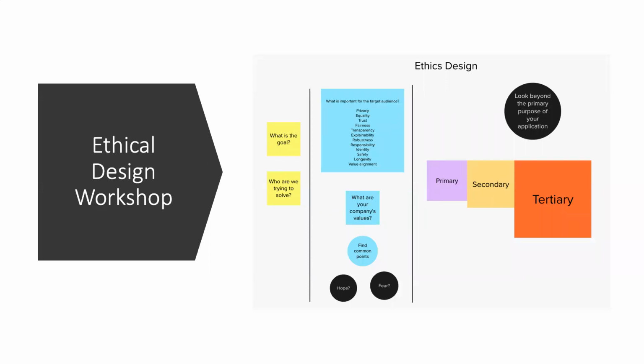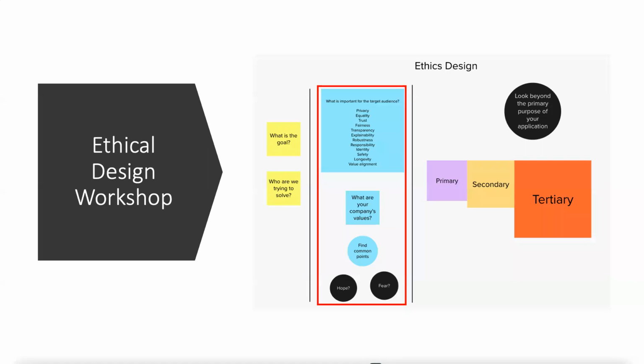So this is the Mural snippet that you are seeing, which we widely use for design thinking. So first, we start by writing our goal. This includes what problem we are trying to solve, whom we are going to solve it for, why it is important, and why it is needed. And then we get a list of values and identify, for example, 5 most important values for our target audience.